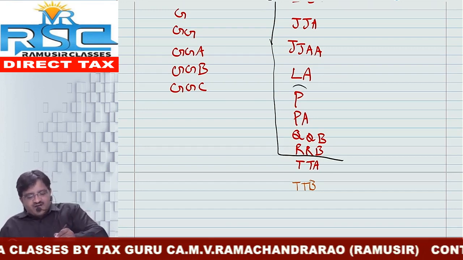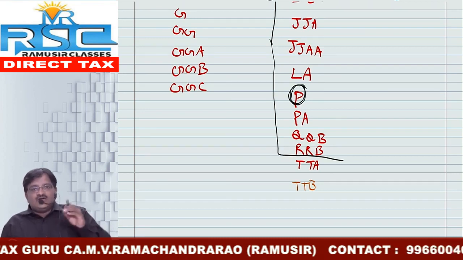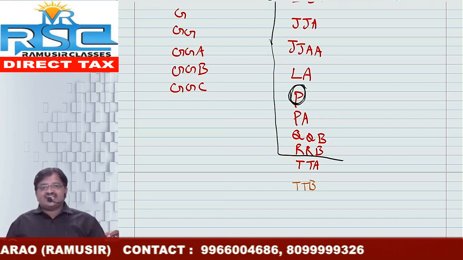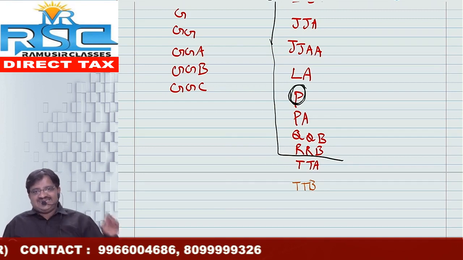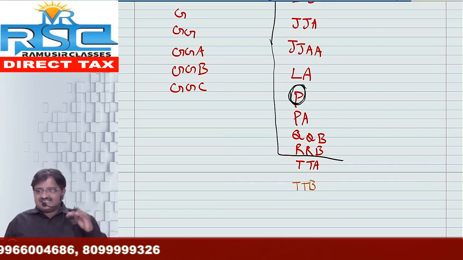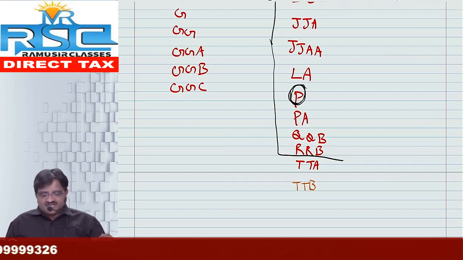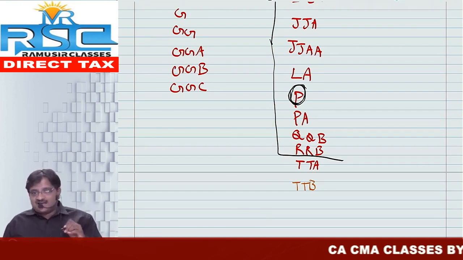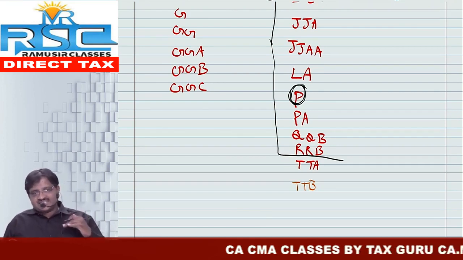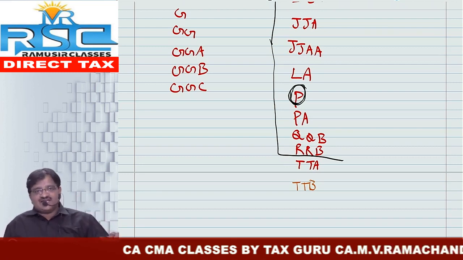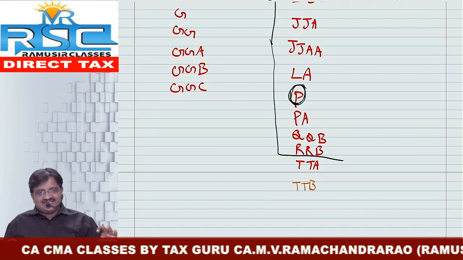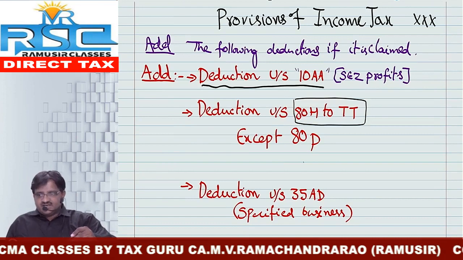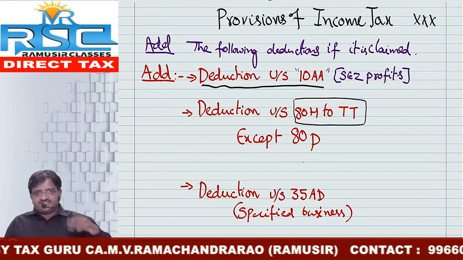But no need to add back 80P. So if you have taken deduction under section 10A, we should add it back. In the same way, if you have taken deductions with respect to income based deductions 80H to 80TT, the same should also be added back. For that purpose, 80IA, IB, IC, all the sections up to 80RRB, if you have claimed earlier, to that extent the deductions must be added back while computing adjusted total income. Okay, so see the provision. Deduction under section 10A, if you have claimed earlier, should be added back.